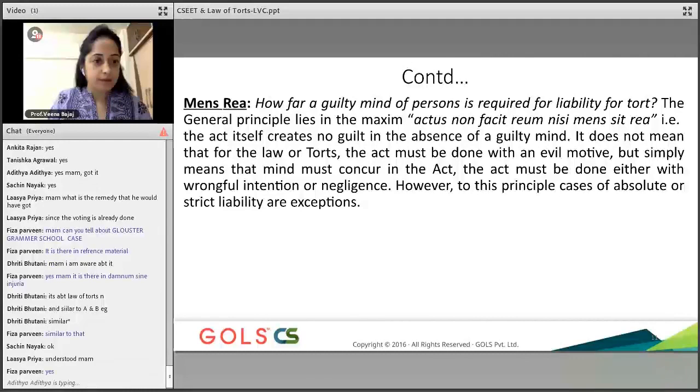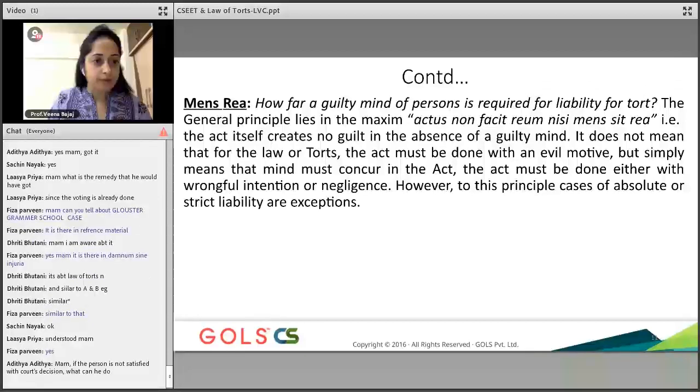Okay, now mens rea. You need to understand that mens rea means guilty mind. Very important for the purposes of law: in criminal law, mens rea becomes very important, which means if I am trying to kill somebody, it becomes very relevant to establish whether I have an intention to kill that other person. So from a criminal law perspective, mens rea is a very important term.